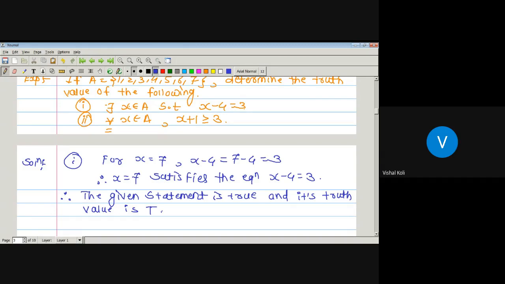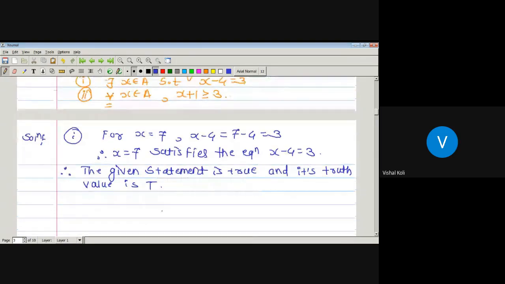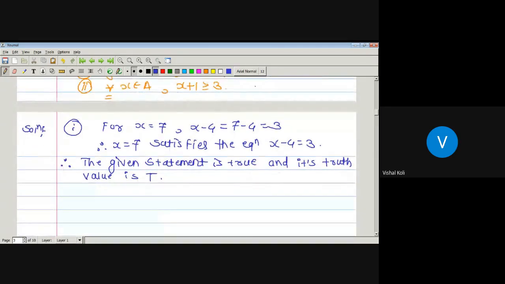Now for the second one, we have to show that for all x belonging to A, x plus 1 is greater than or equal to 3. That is, if we take any element in A, it holds this condition. Check the second one. For x equal to 1, since 1 is an element belonging to capital A, x plus 1 is equal to 1 plus 1, which is equal to 2, which is not greater than 3, since 2 is less than 3. But we have to show that x plus 1 is always greater than or equal to 3.